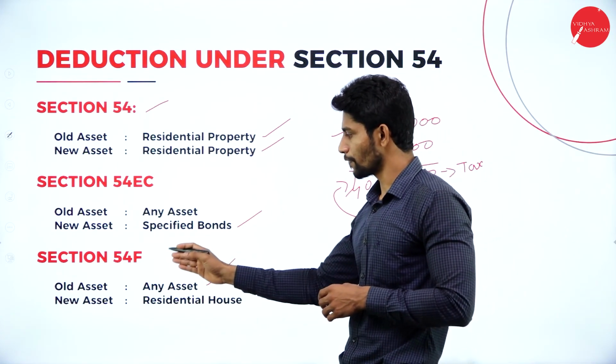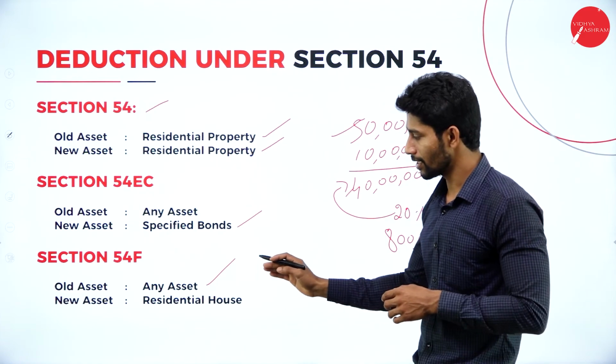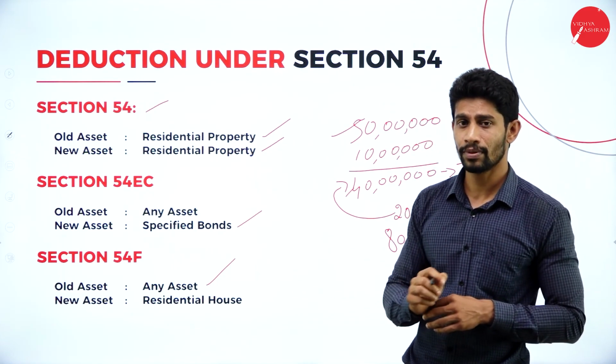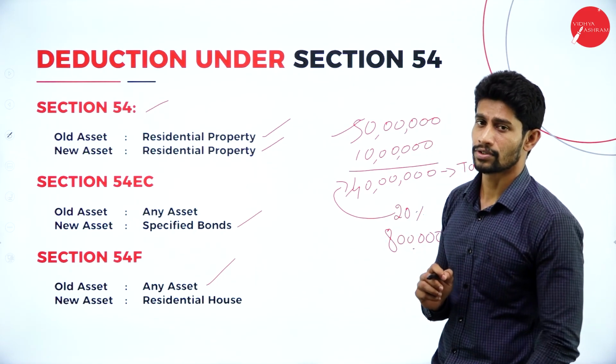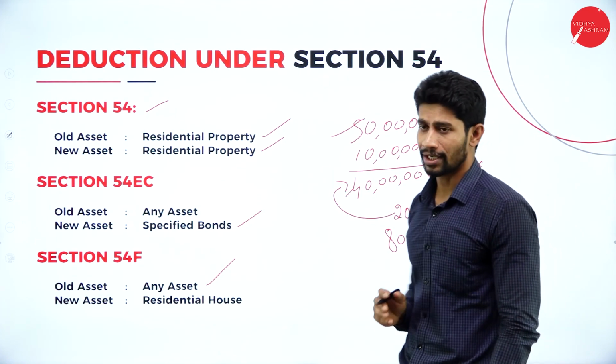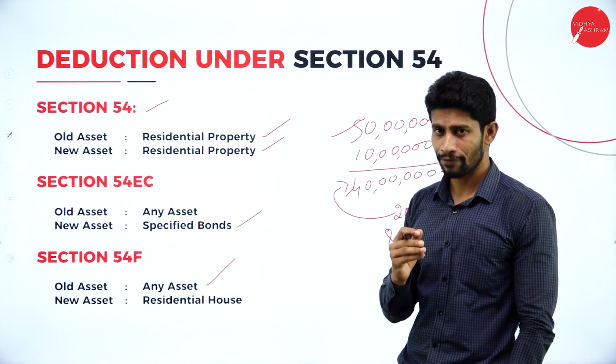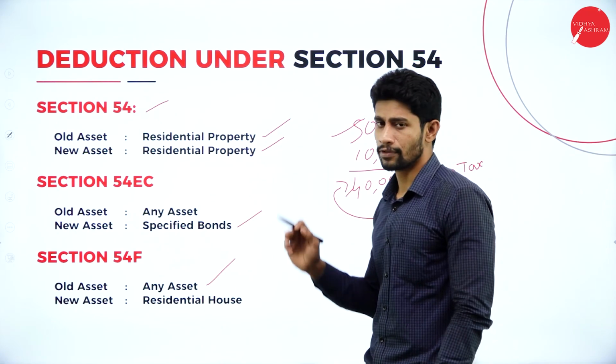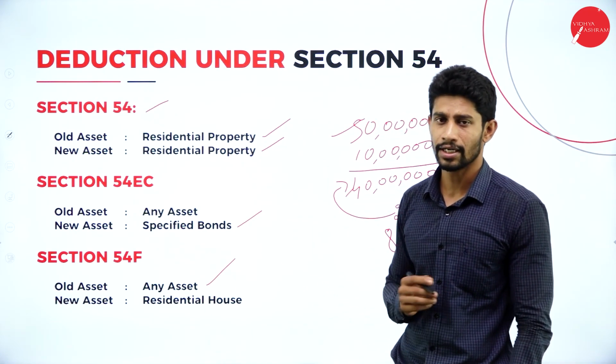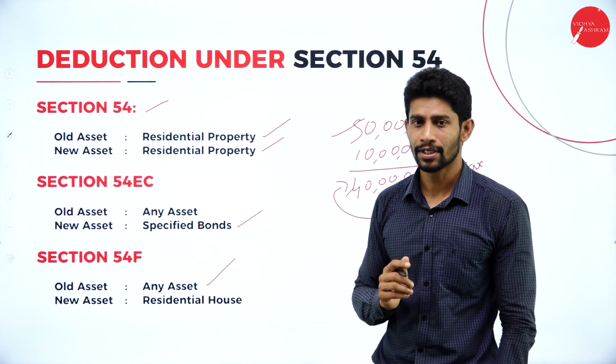Under section 54F, the old asset can be any asset, but the new asset should be a residential property. So this is how we take the deductions under section 54F, 54EC and section 54. These deductions relate to income from capital gain.